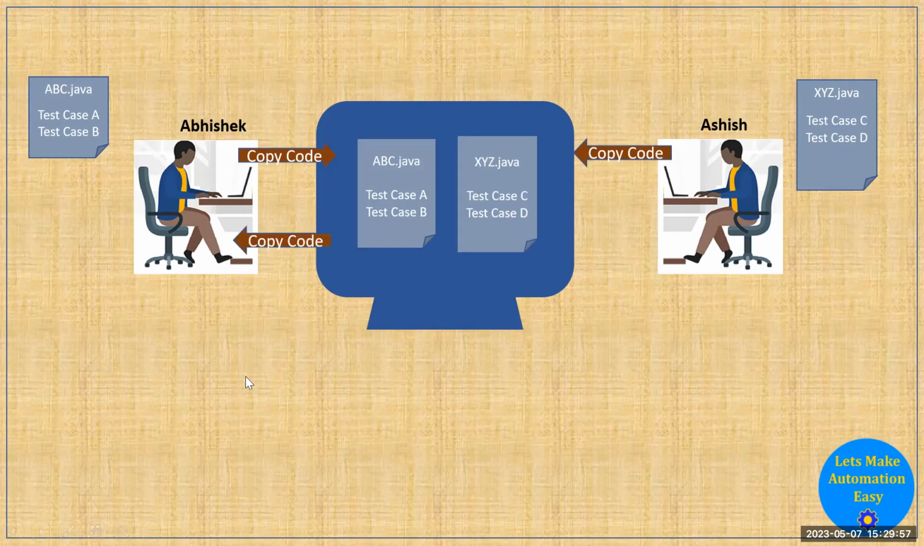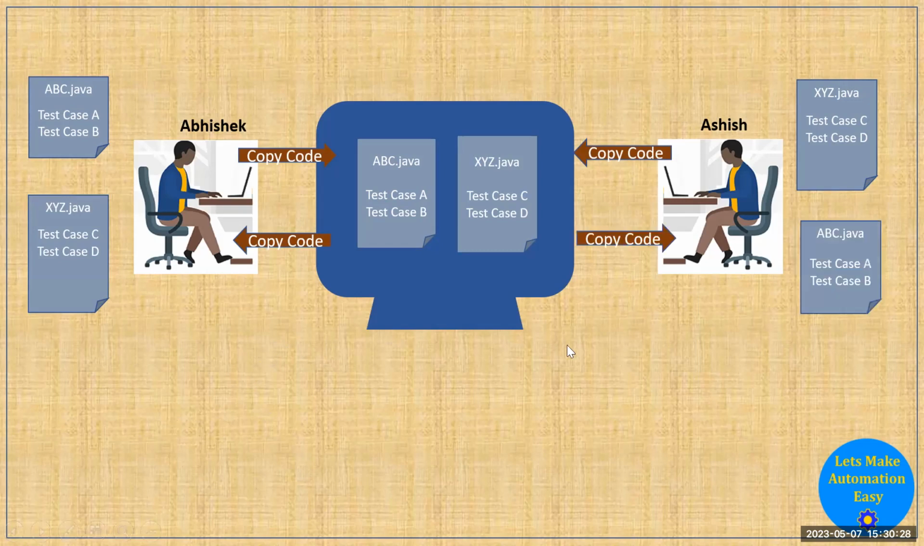Now, suppose Abhishek wants to get some code which is not available on his local machine. For example, the ABC file is available on his local machine, and whatever file is pasted by Ashish on the shared machine, like xyz.java, is not available on Abhishek's local machine. So if Abhishek wants to modify the code of that xyz.java file, he can copy the code from the shared machine to his local machine. Same thing Ashish can do.